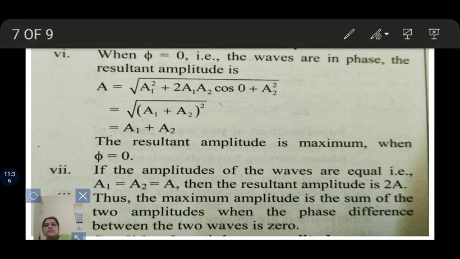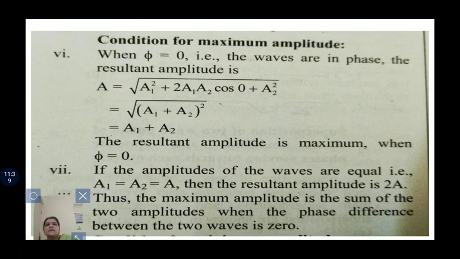Then we have to consider the condition for maximum amplitude and the condition for minimum amplitude. At first we discuss the condition for maximum amplitude. When φ = 0, that is the waves are in phase, the resultant amplitude is A = √(a1² + 2 a1 a2 cos 0 + a2²).